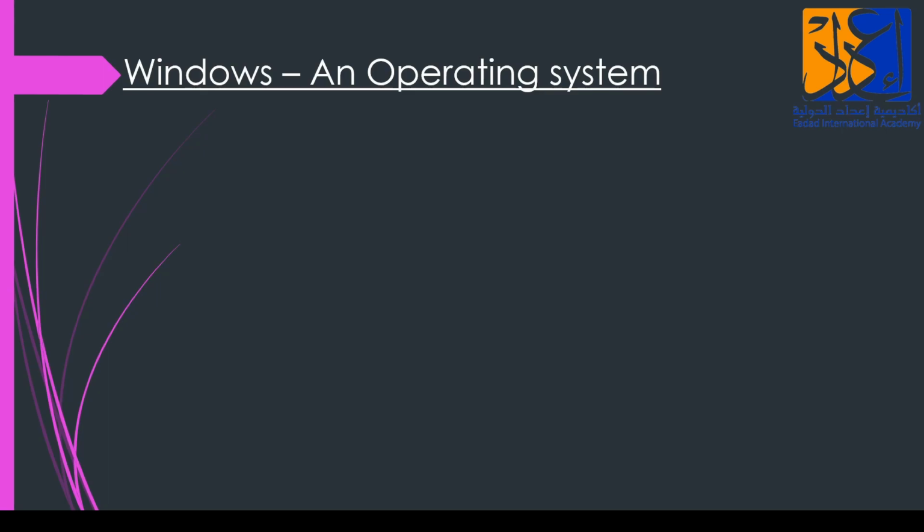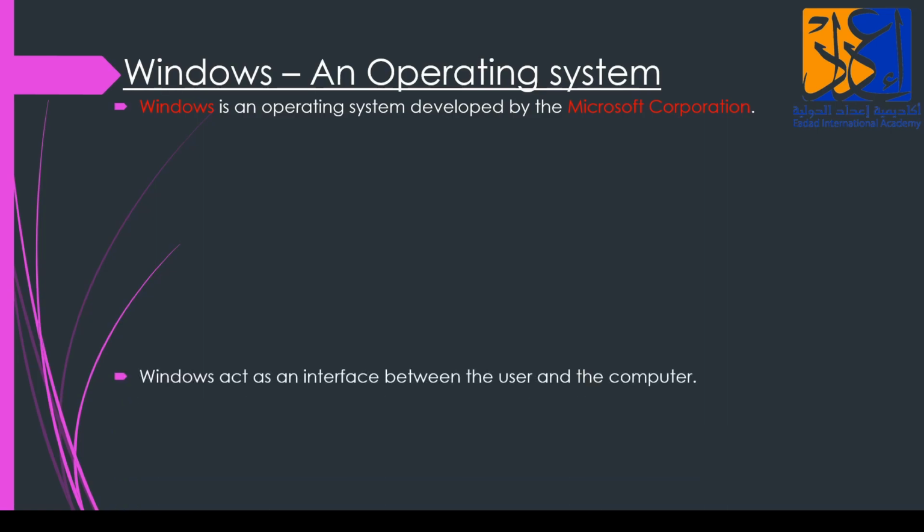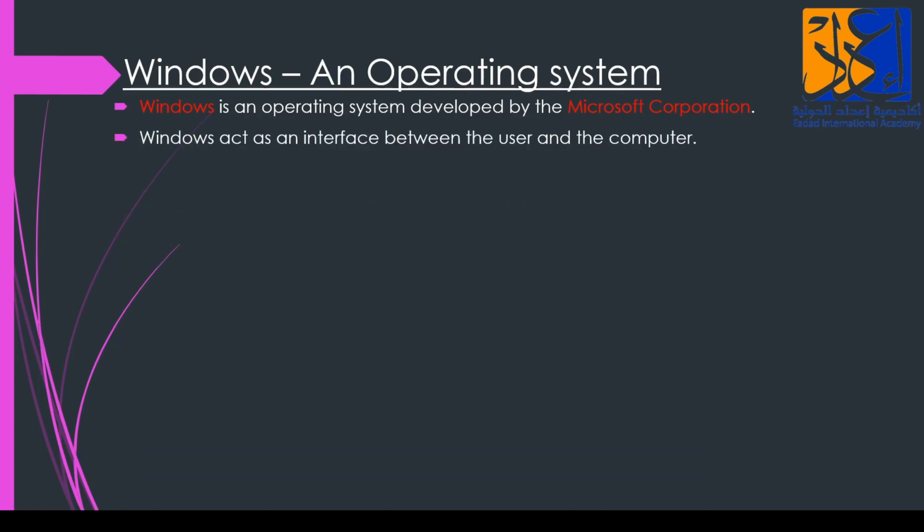Now, Windows is an operating system. Windows, what we are using, Windows 10, Windows 7, whatever Windows it is, it is an operating system. It is called the manager of the computer. It manages the computer. How? By controlling the working of the CPU and the peripheral devices attached to it. Windows is an operating system developed by the Microsoft Corporation. By who? By the Microsoft Corporation. Windows acts as an interface between the user and the computer. Between us and the computer, it is acting as an interface.